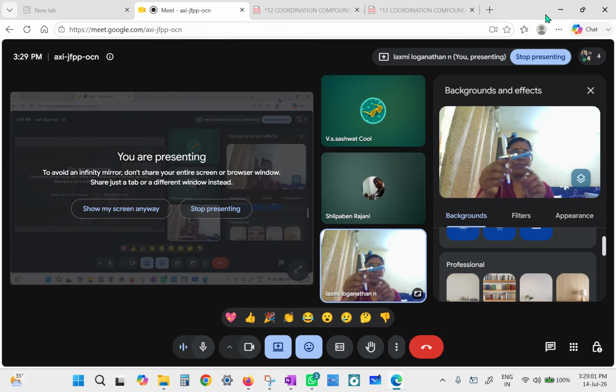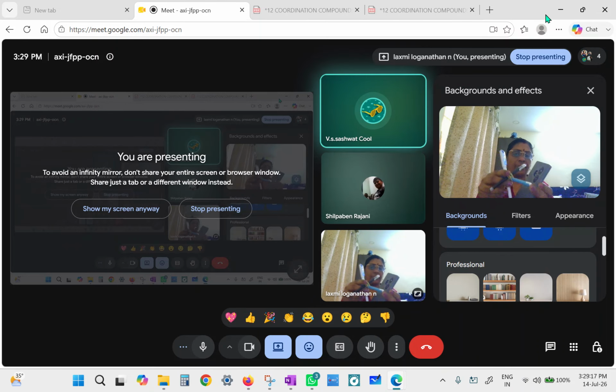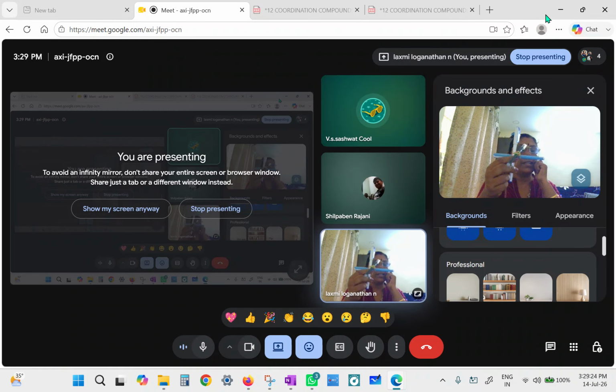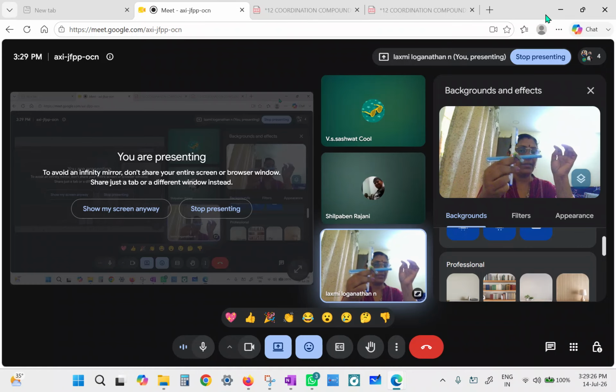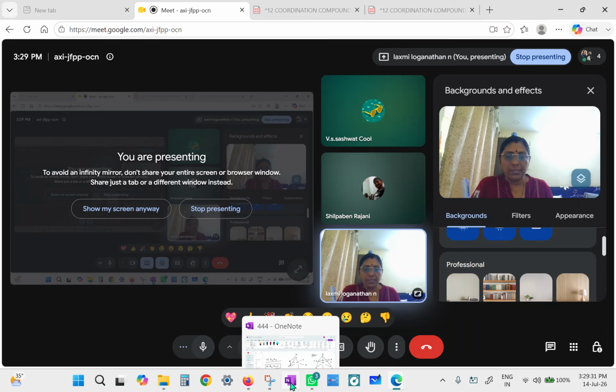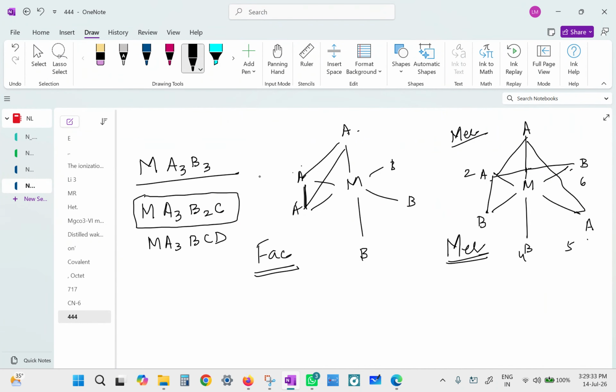So for example, I have got the ligands located here, one, two, and three. When I connect them, it will form a face. Yes, it forms a face of the pyramid, so it's facial. And if it is slicing it horizontally or vertically, then it will become meridional. Is that okay? Yes. Okay, right. So facial meridional is okay. Now tell me the second one.